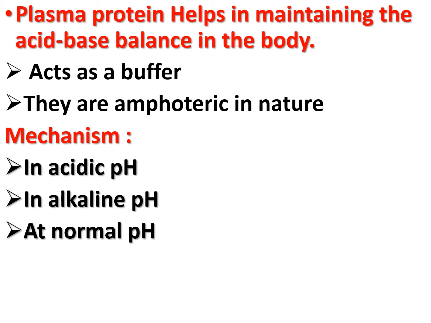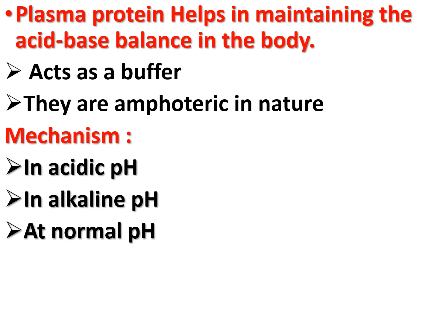Plasma protein helps in maintaining the acid-base balance in the body. So plasma protein acts as a buffer and contributes about 15% of the buffering capacity of the blood. Because of their amphoteric nature, the plasma proteins can combine with acids and bases.